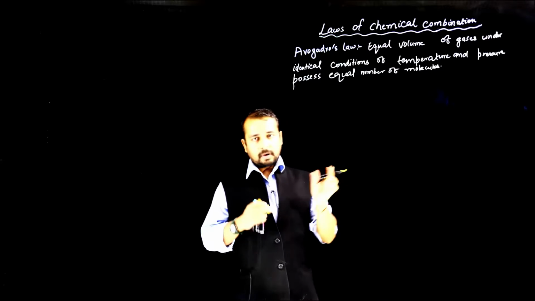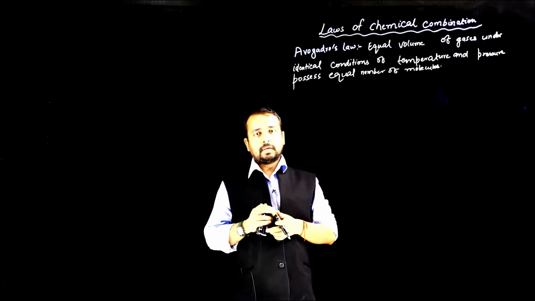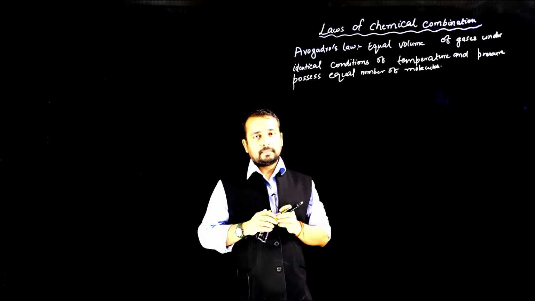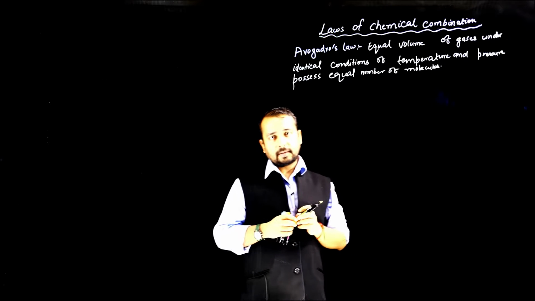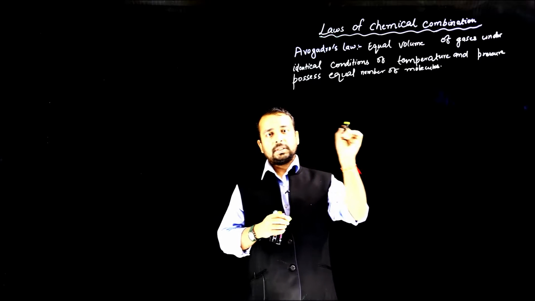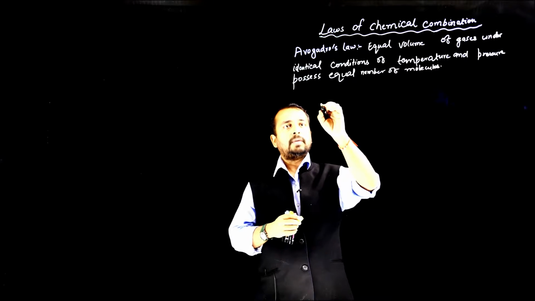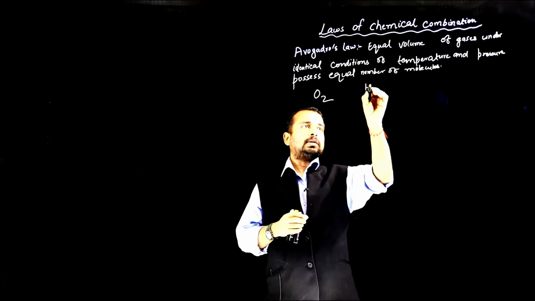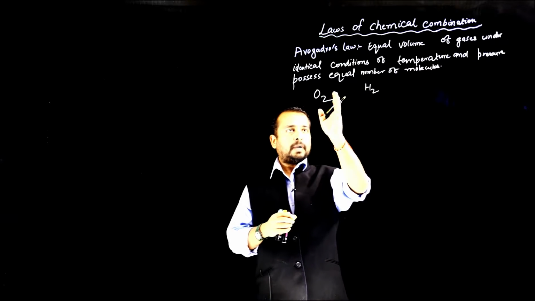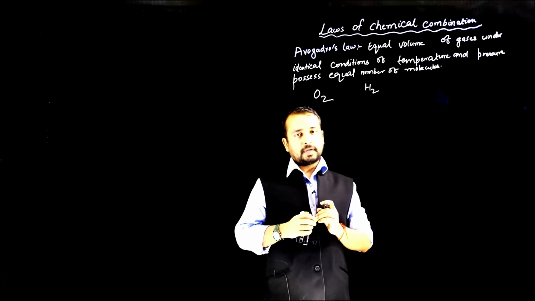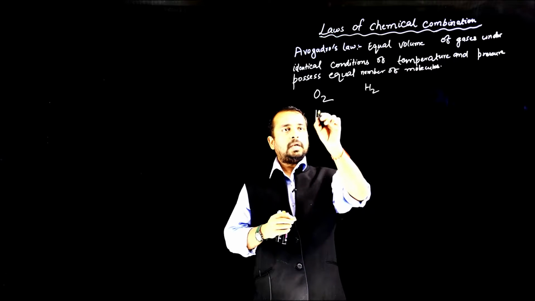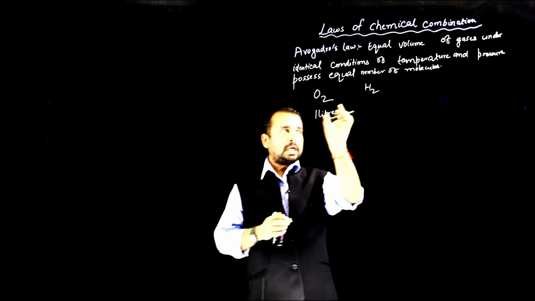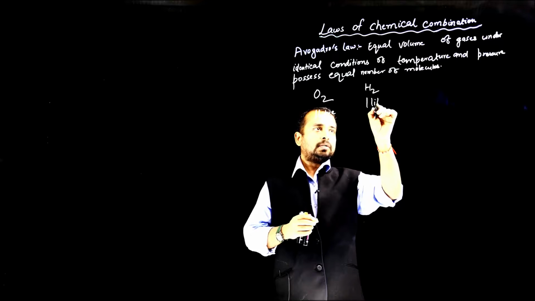So irrespective of the nature or properties of gases, two different gases, if they have equal volume under conditions of identical temperature and pressure, they will possess equal number of molecules. For example, if we say oxygen and hydrogen, under identical conditions of temperature and pressure, 1 liter of oxygen will have the same number of molecules as 1 liter of hydrogen.